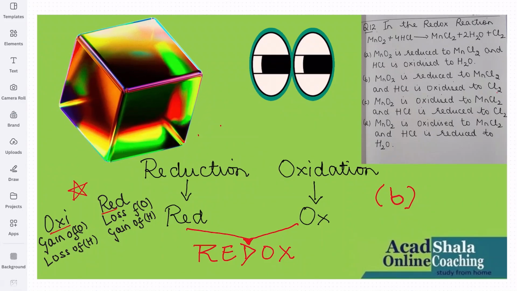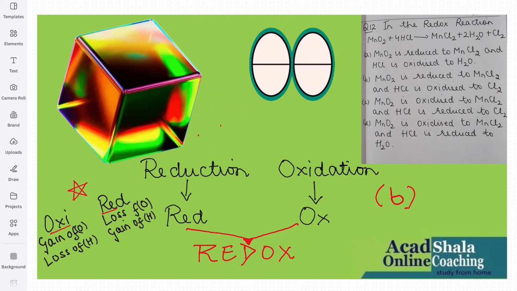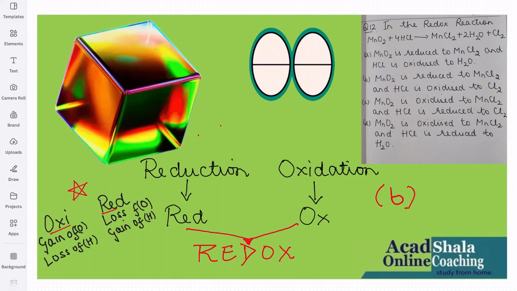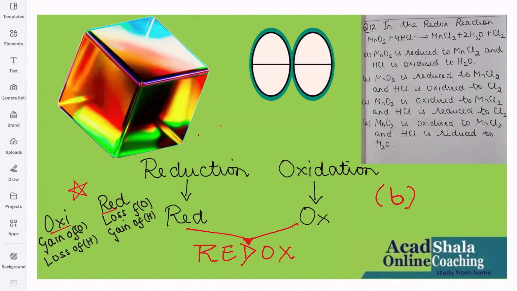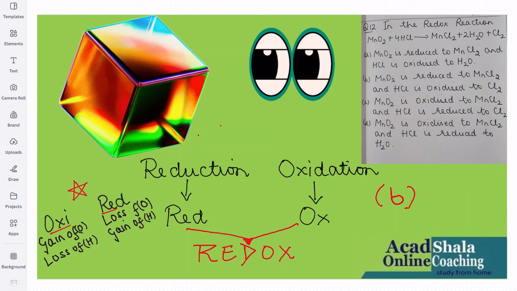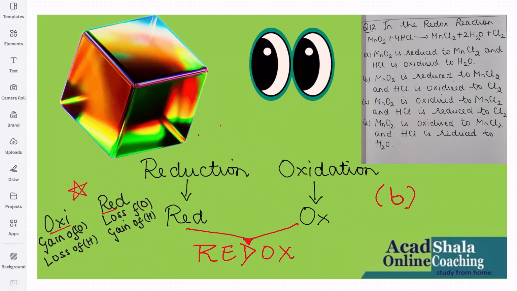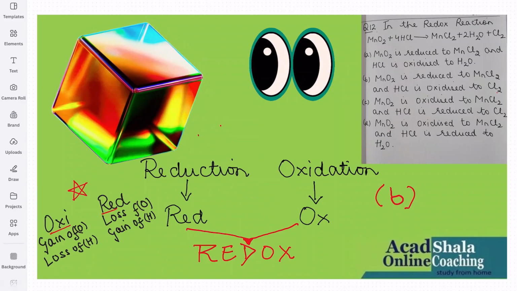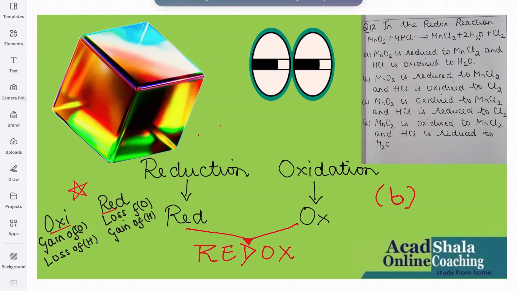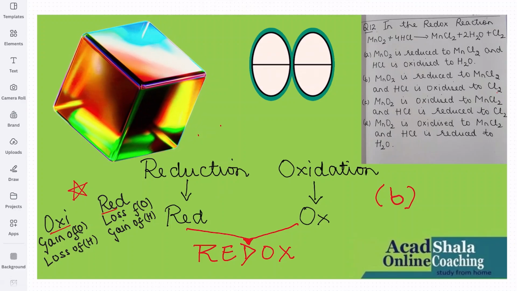Now let us see the options. A part, MnO2 is reduced to MnCl2, this is correct. Second part, MnO2 is reduced to MnCl2, this is also correct. C part, MnO2 is oxidized. D part, MnO2. Okay, C and D, we have discarded these two options. So we will not consider them because the first part says MnO2 is reduced to MnCl2. So C and D will not be taken into consideration. We discarded them, and out of A and B we have to choose one.